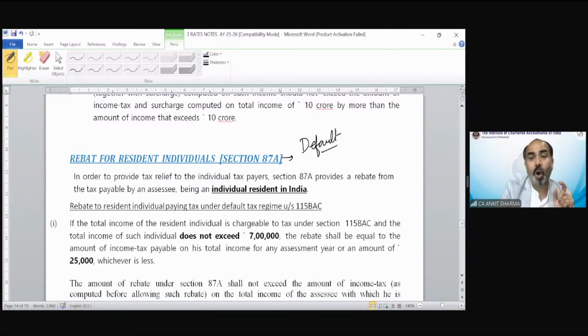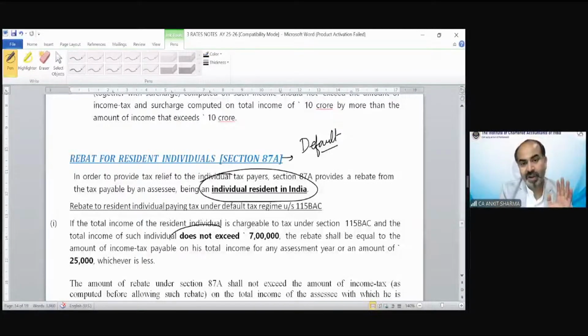We have seen the optional tax regime, where up to 5 lakh rupees you can claim the benefit of 12,500 rupees. So we have a rebate also in case of the default tax regime. The rebate is only for individuals who are resident in India. In the optional tax regime, the rebate was up to 5 lakh rupees, and that would be a maximum of 12,500.